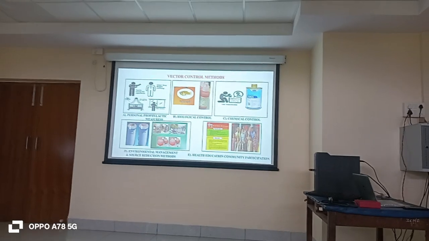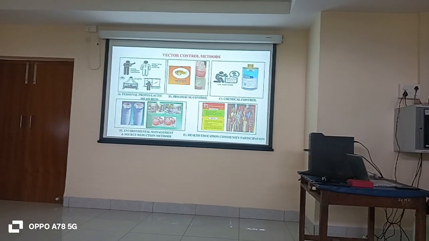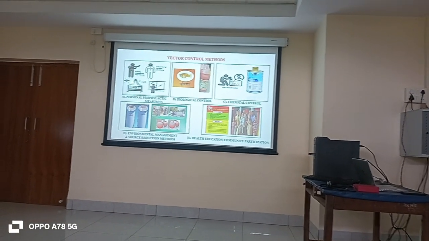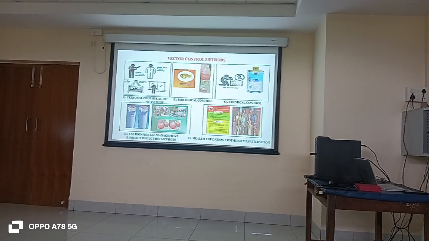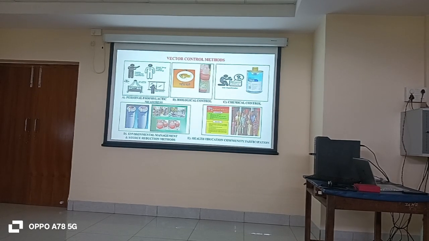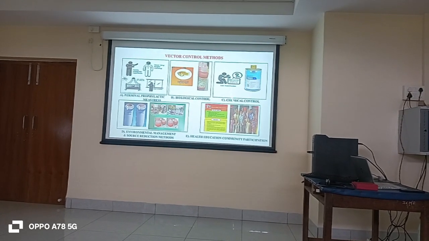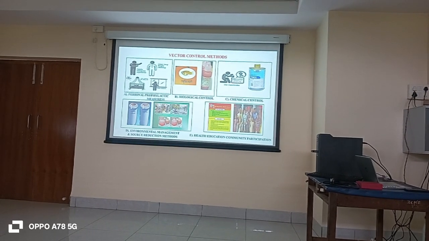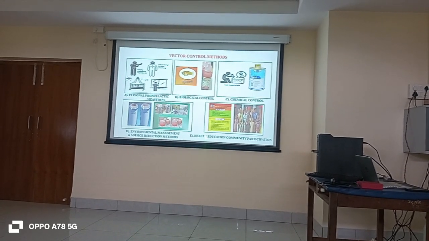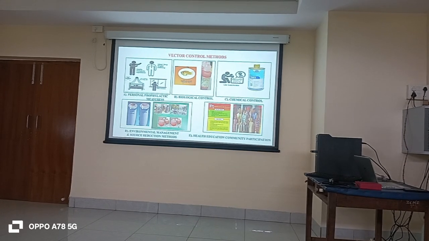Vector control methods, now what we have discussed. Personal prophylaxis means personal measures, mosquito net, everything. Just I am showing you the biological control is fish, guppy fish, gambusia fish, some other plant products. This is chemical control, using of the chemicals. This is environmental management, source reduction. This is also important: health education and community participation.